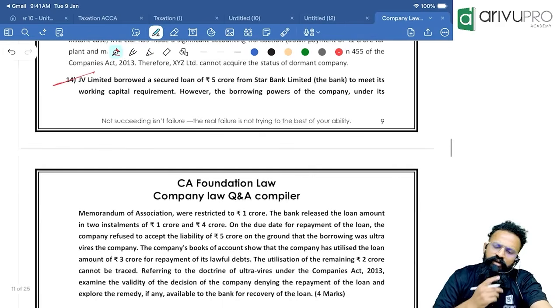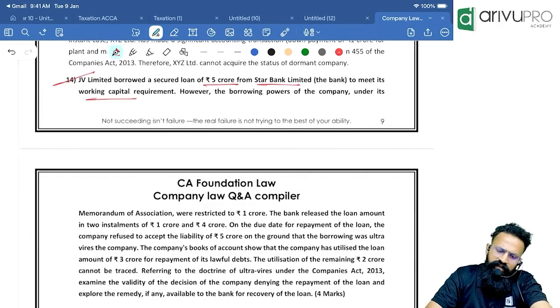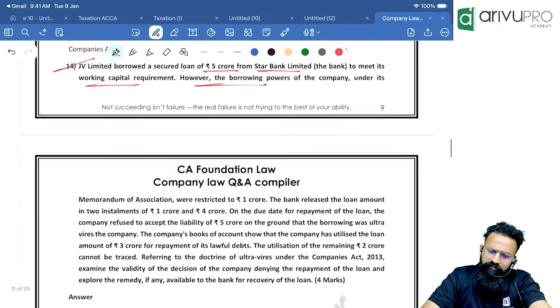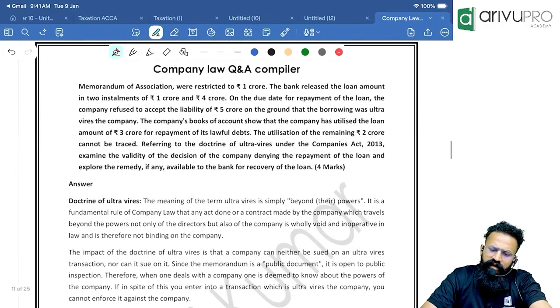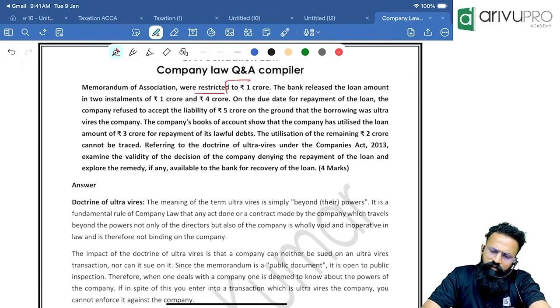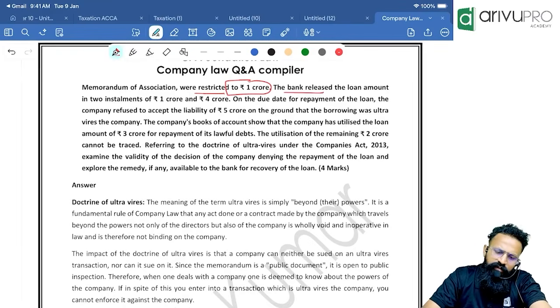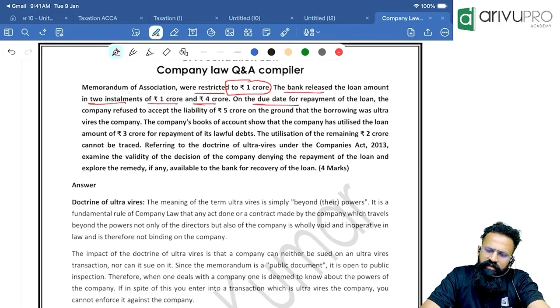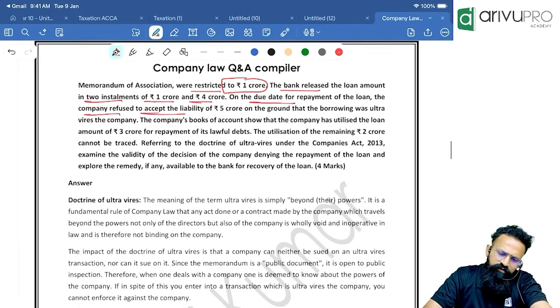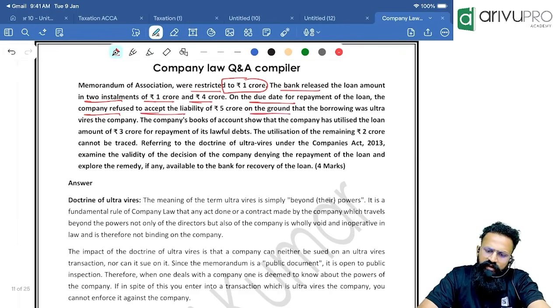JV Limited borrowed a secured loan of 5 crore from Star Bank Limited to meet its working capital requirement. However, the borrowing powers of the company under its MOA were restricted to 1 crore. So the maximum you could borrow is 1, but they have borrowed 5. The bank released the loan amount in 2 installments of 1 and 4. On the due date for repayment of the loan, the company refused to accept the liability of 5 on the ground that the borrowing was ultra vires the company.